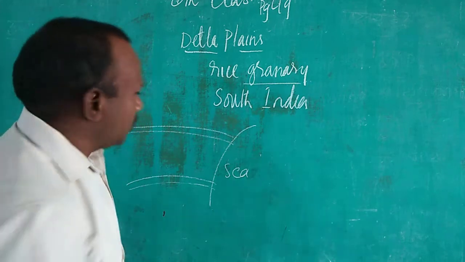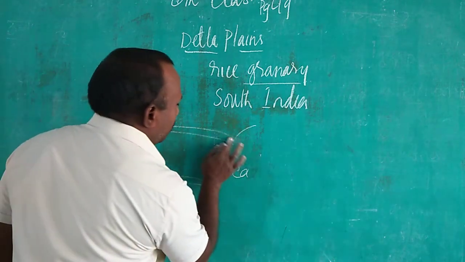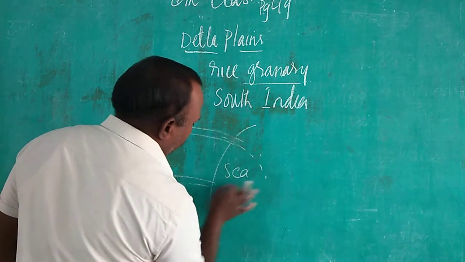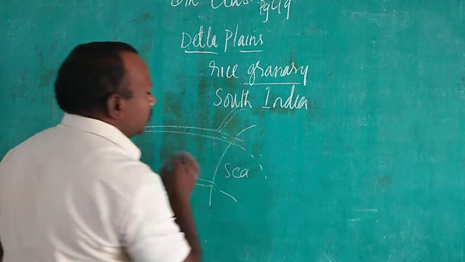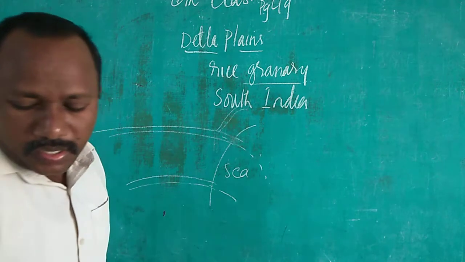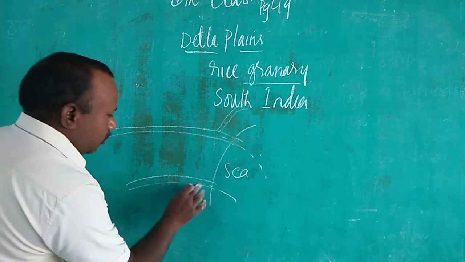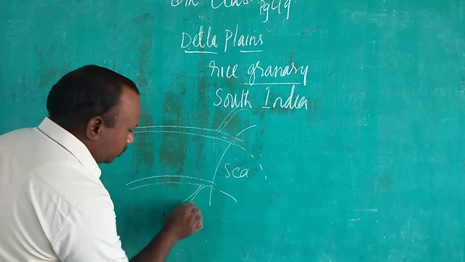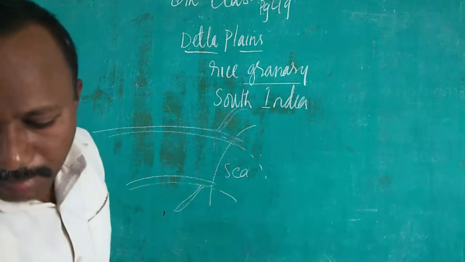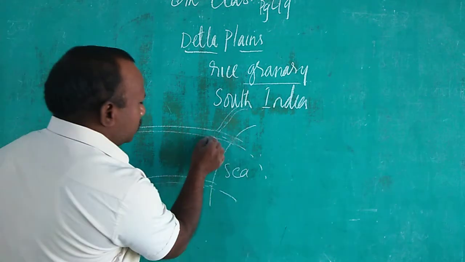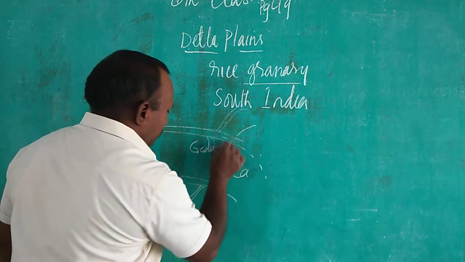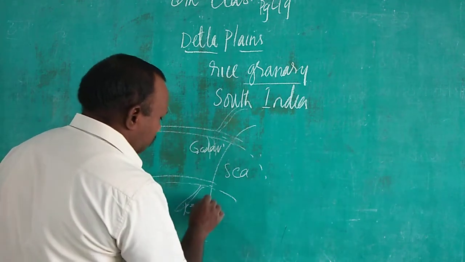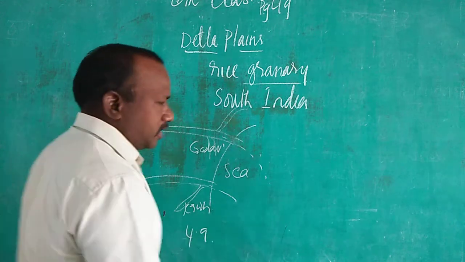Before falling into the sea, the rivers are again connected to other rivers. If you look at the map, the first one going this side is Godavari, and here it is Krishna. You can see it in figure 4.9.